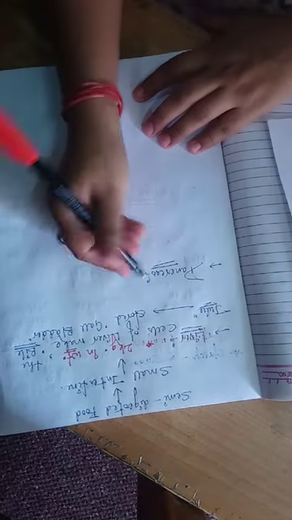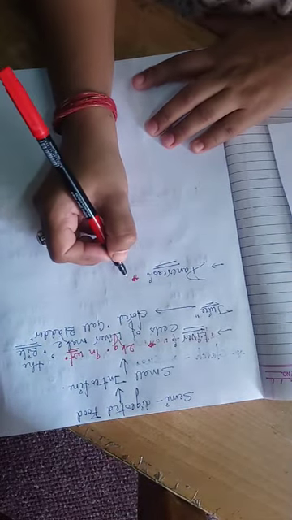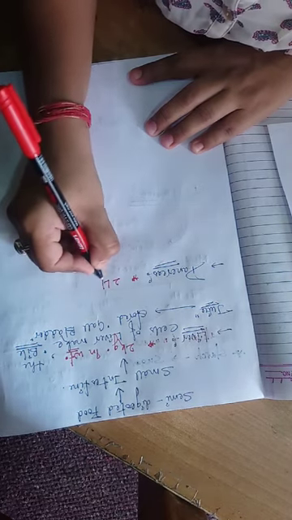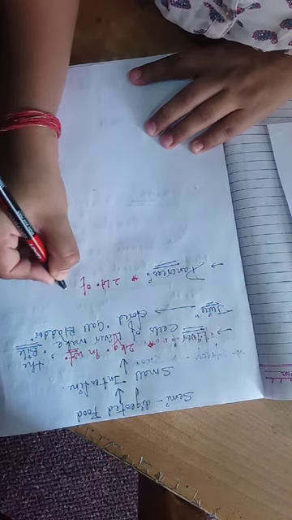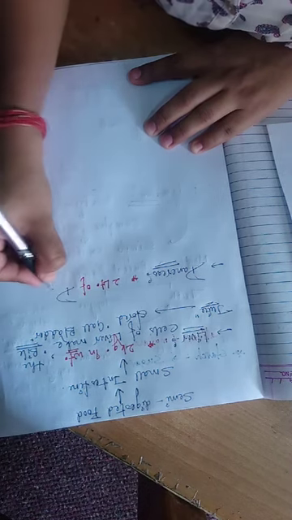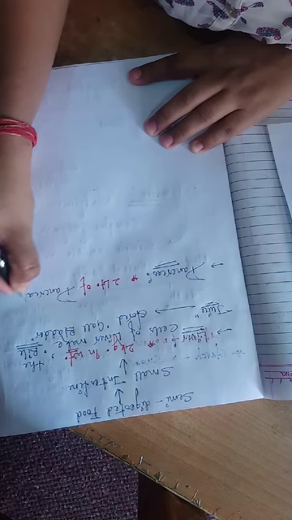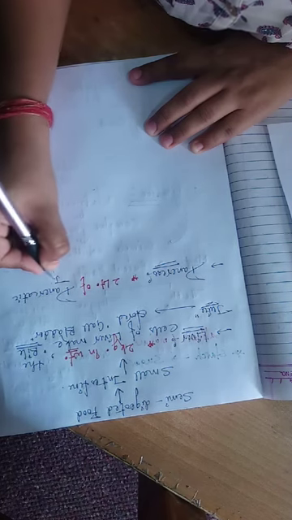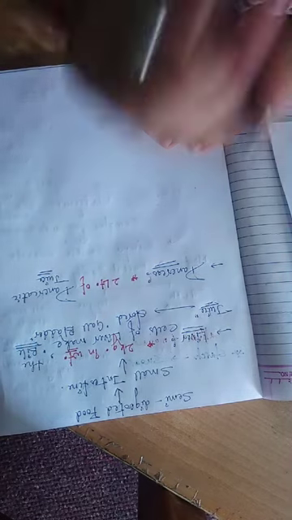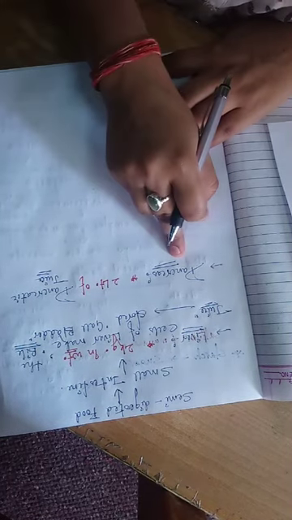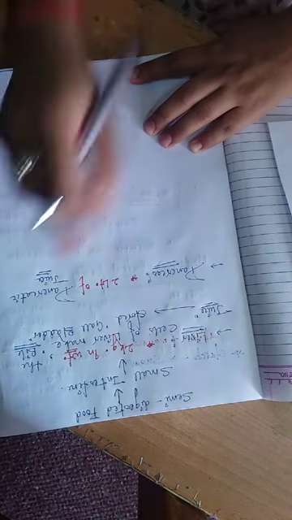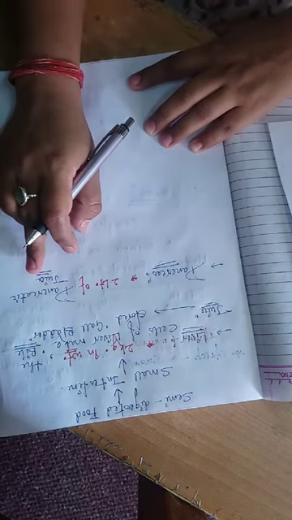Also one more thing, this pancreas makes 2 liters of pancreatic juice each day. So what this pancreas does is, it makes pancreatic juice every day.